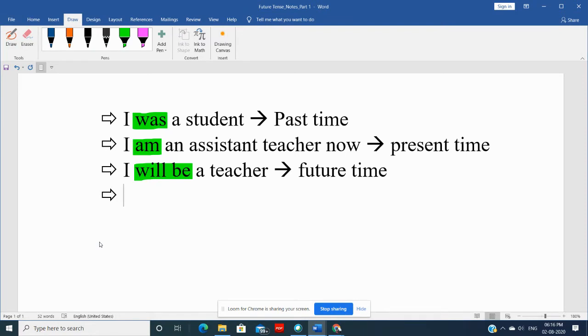If I want to change this into negative, I'll simply write, so if I want to change this negative, the negative will be